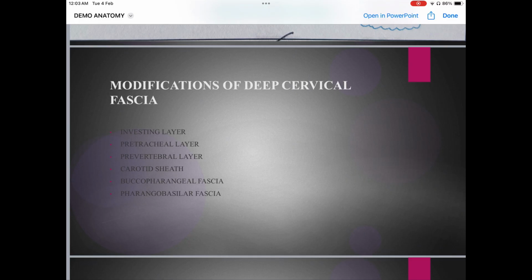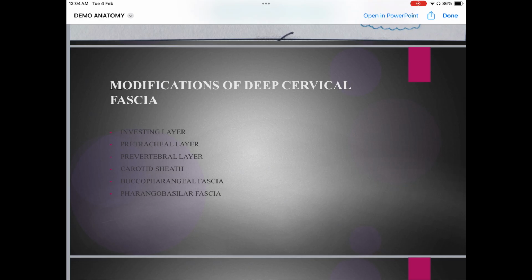Now the modifications of deep cervical fascia. The modifications are very important, and in this modification, as you can see, the two pop-up topics, I mean the pop-up topics that definitely come as a short note in your exam. The first is the investing layer, pretracheal layer, prevertebral layer, carotid sheath, buccopharyngeal fascia, and pharyngobasilar fascia. So these are the modifications of deep cervical fascia.